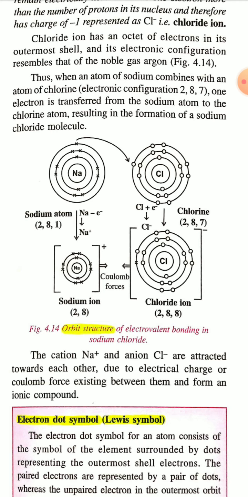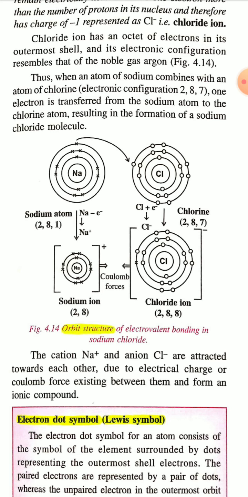the sodium chloride ionic compound. I have told you that in sodium chloride, to attain stable electronic configuration, the sodium atom loses one electron and the chlorine atom accepts or gains this one electron. That's why sodium forms a cation and chlorine forms an anion, and therefore they combine together by the strong electrostatic force of attraction. Okay, so see the orbital structure of electrovalent bonding in sodium chloride.